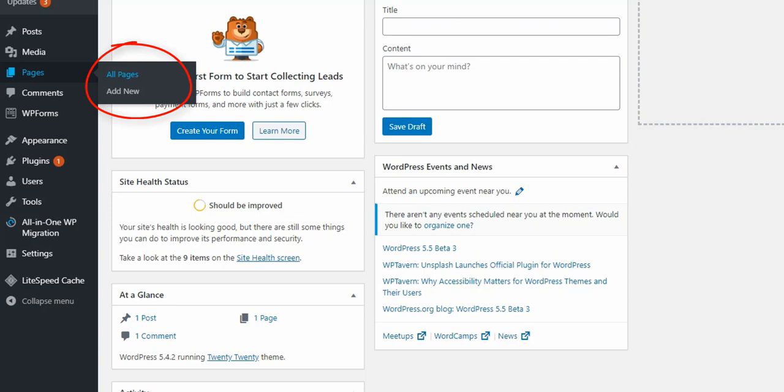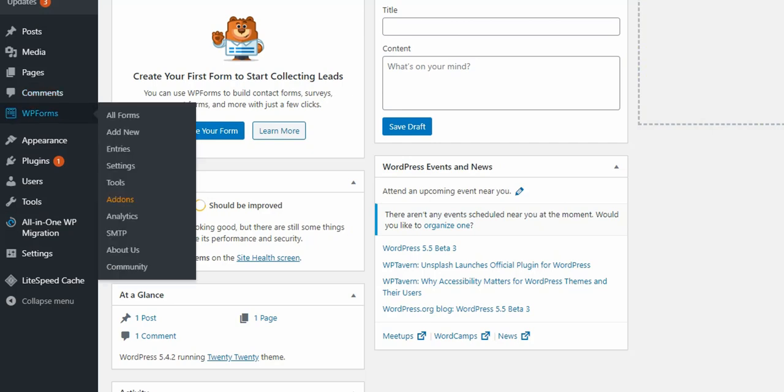This is your page section. In the menu we see many pages like about us, services, contact us, so we can create those pages using this section. You can view all your pages and you can also create them. This is my comment section. Anyone commenting on my website will be visible here. This is my WP Forms.